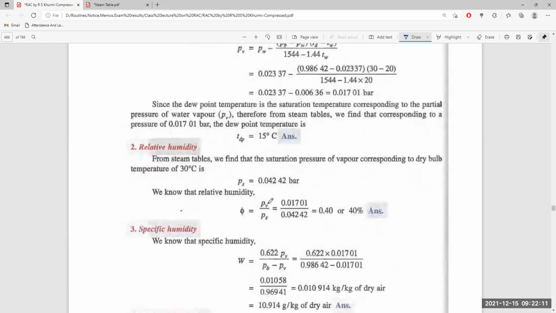So we have got the mass of water vapor at the wet bulb temperature, and the mass of the water vapor at the dry bulb temperature. If we divide them, we will get the relative humidity, or the amount of water vapor per kg of dry air.